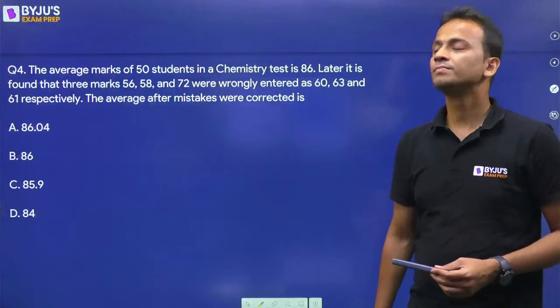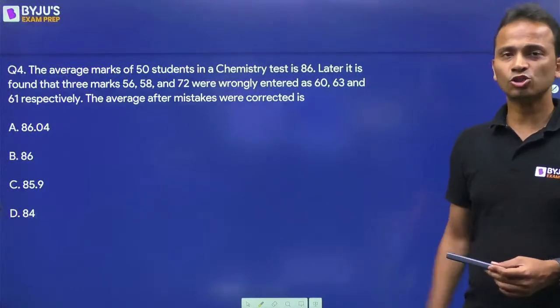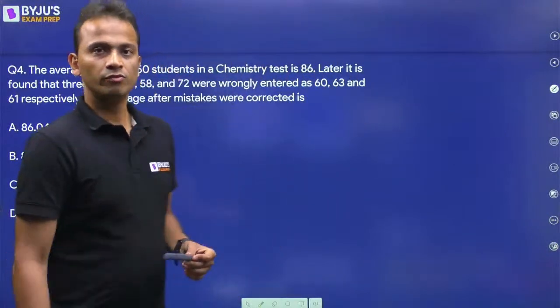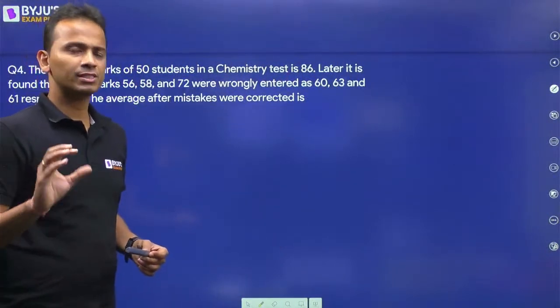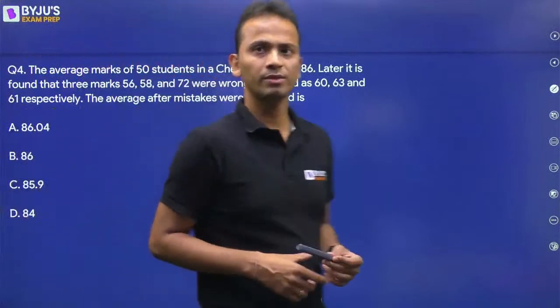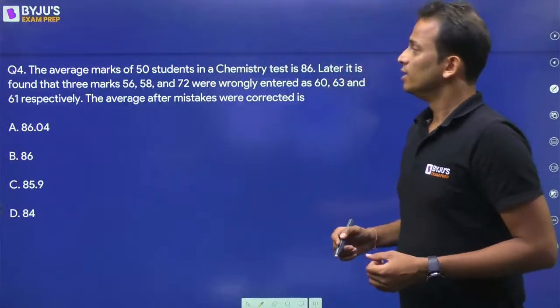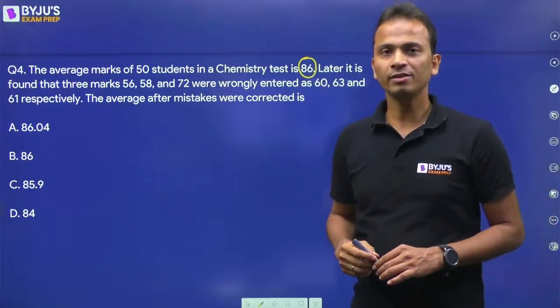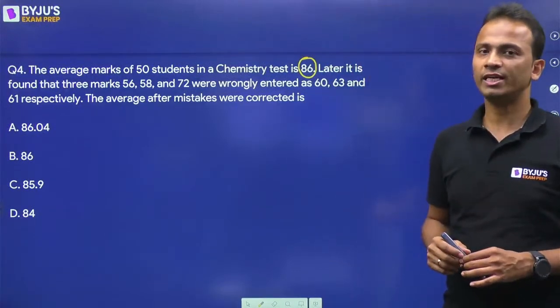Okay. Let's start solving this. Now, we'll be using a slightly different method to solve this one. Now, the original average is 86.